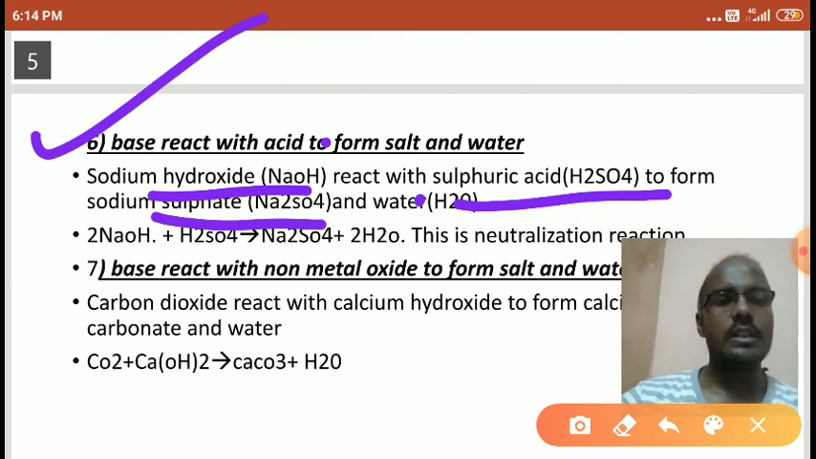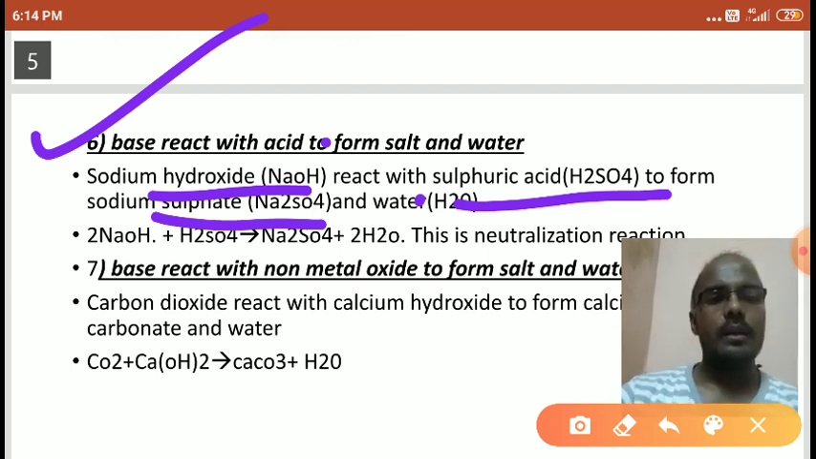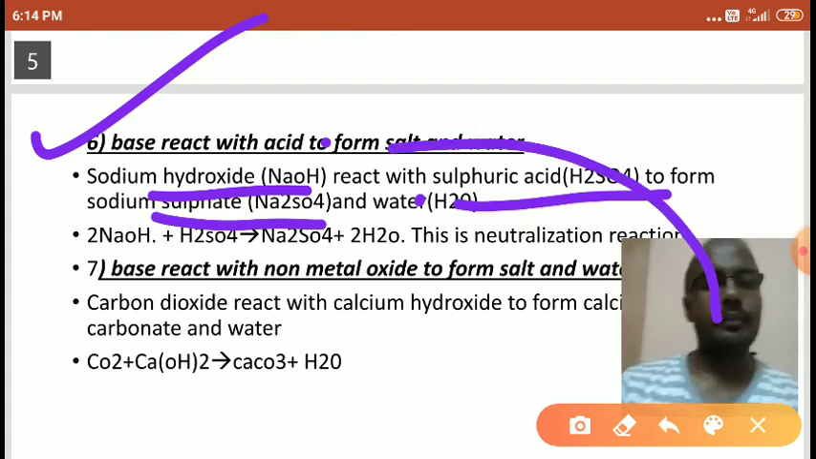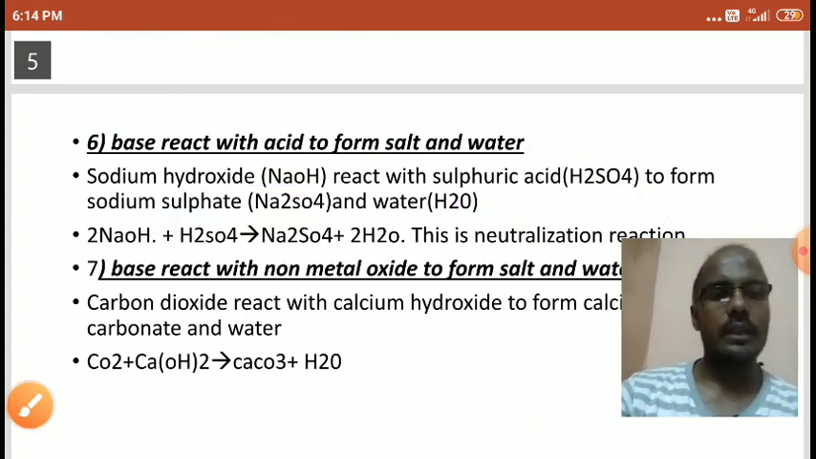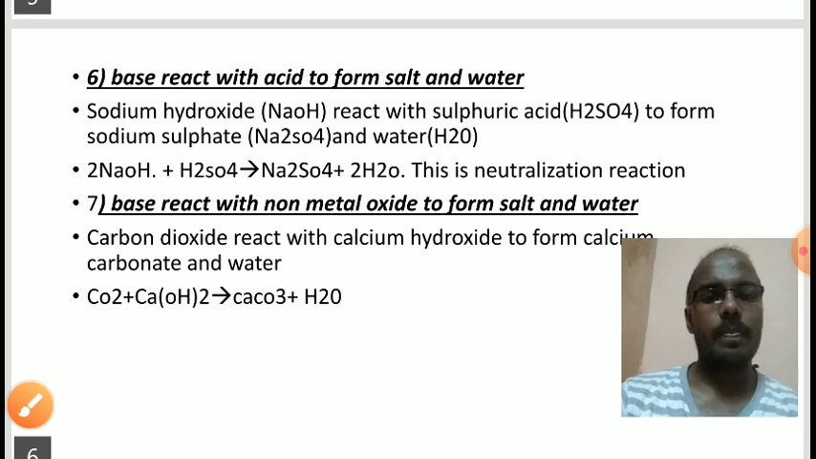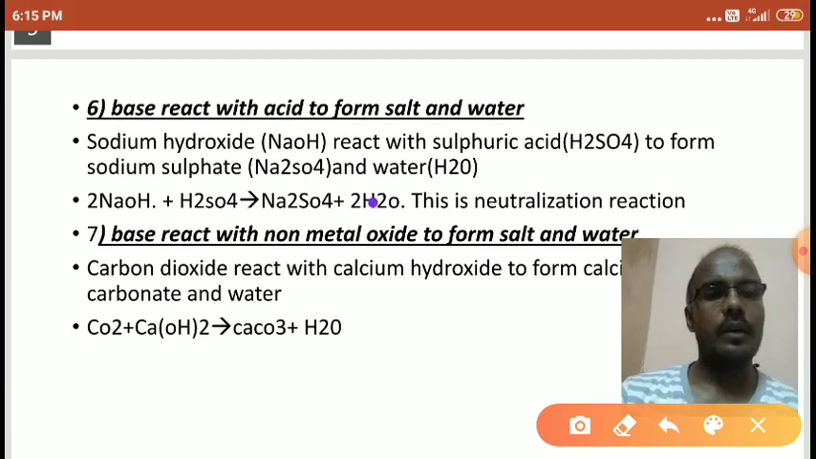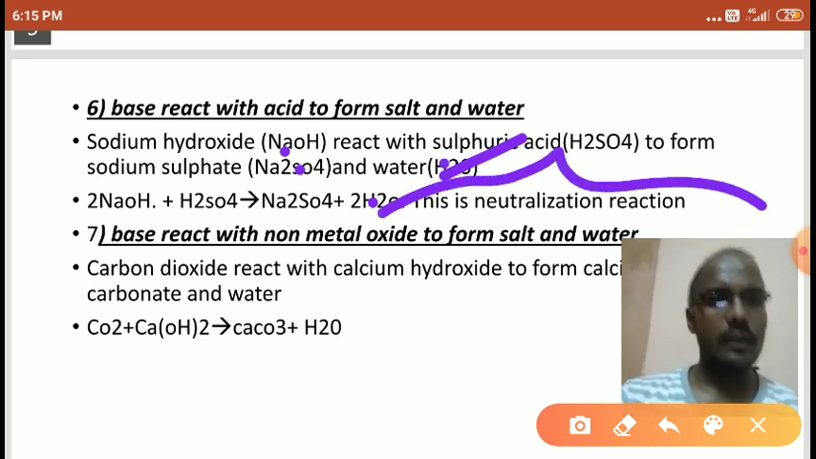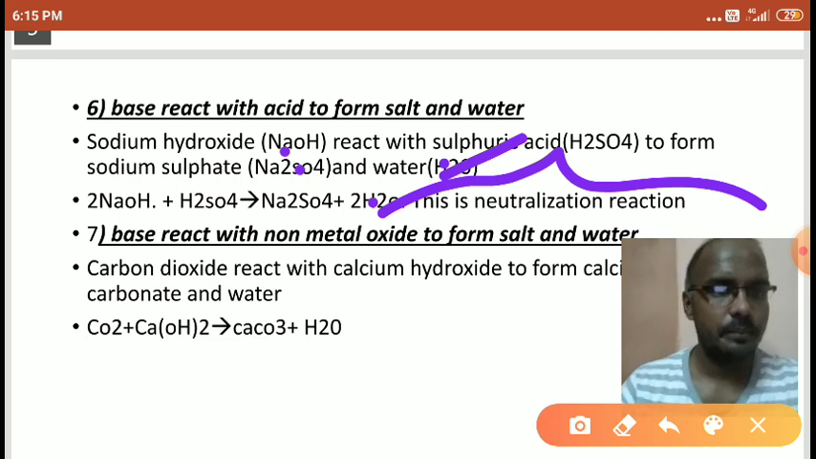Right. So this is one of the neutralization reactions. Why do we call it a neutralization reaction? Because here there is formation of water. In this reaction there is a formation of water and salt. Where salt and water are formed, we consider that a neutralization reaction. Right students?